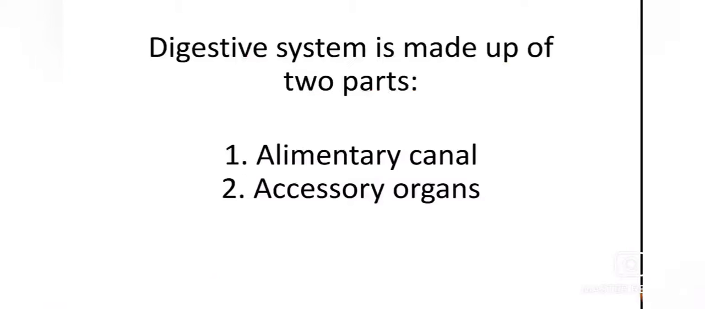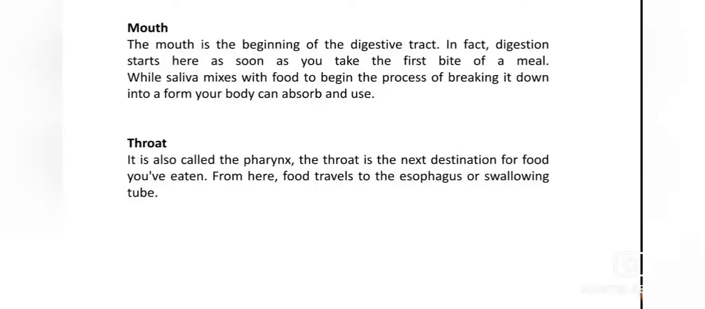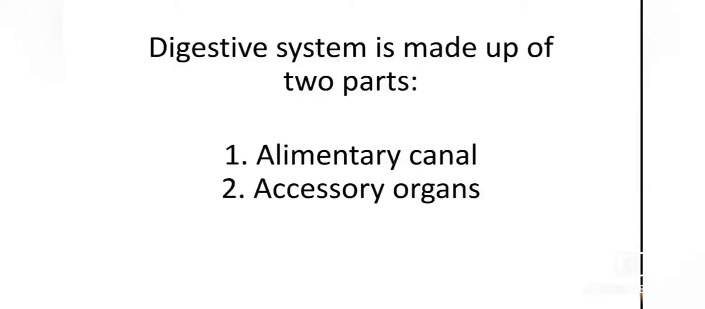So here we go. Digestive system is made up of two parts. Number 1, alimentary canal. Number 2, accessory organs. So here we come to alimentary canal.